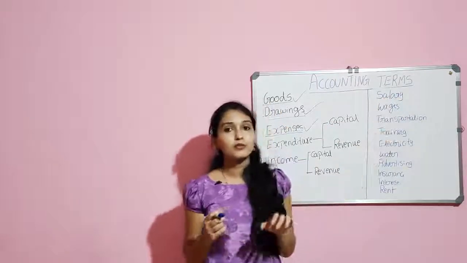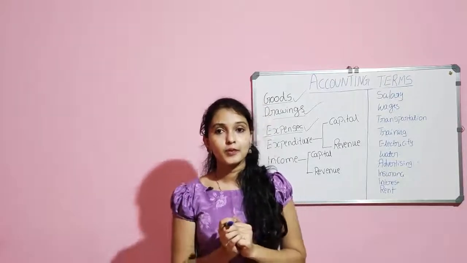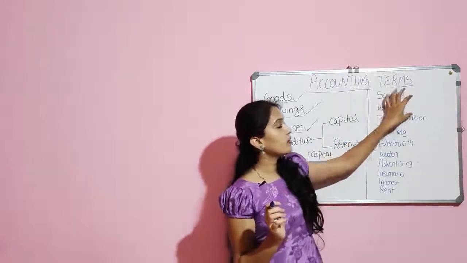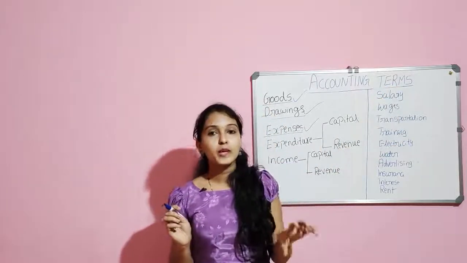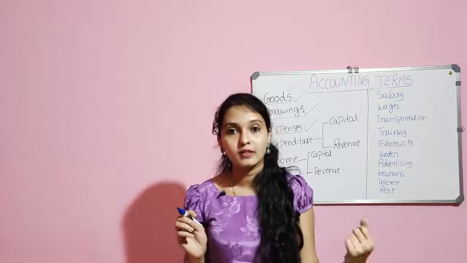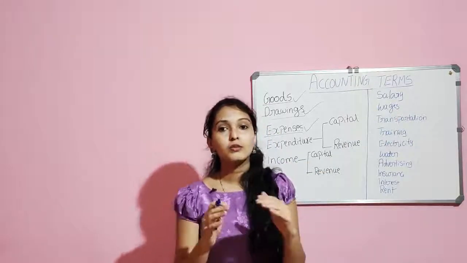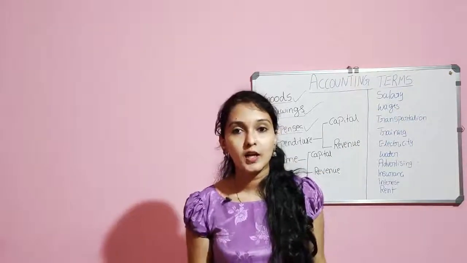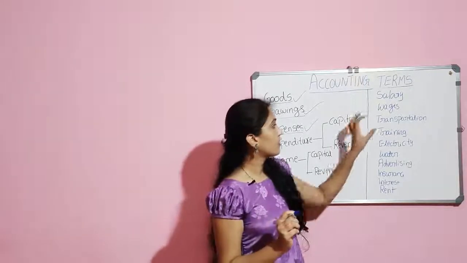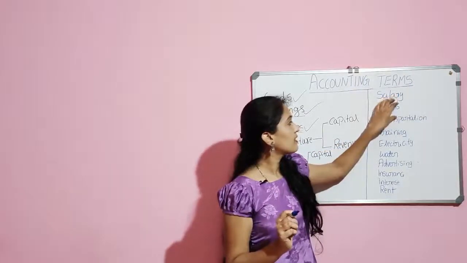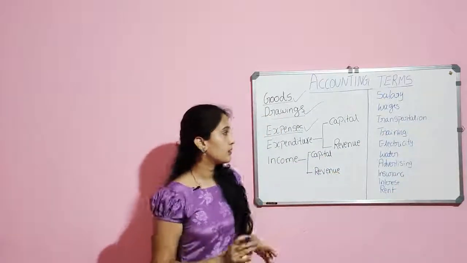Wages. Wages is also money paid by the company to its workers. Here the meaning looks similar, but the difference is that salary is the amount paid to the employees who work in the office, whereas wages is the amount paid to the workers who work in the production department or the manufacturing department. So salary is for office employees, wages is for workers in the manufacturing department.